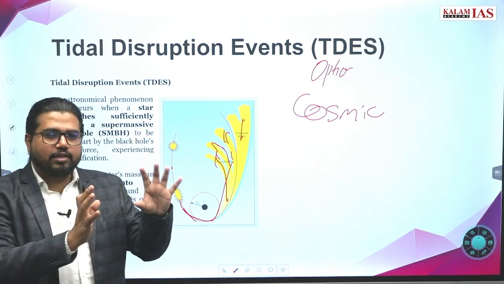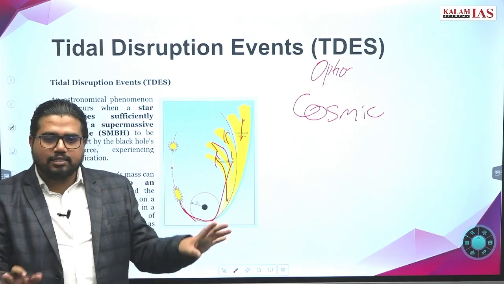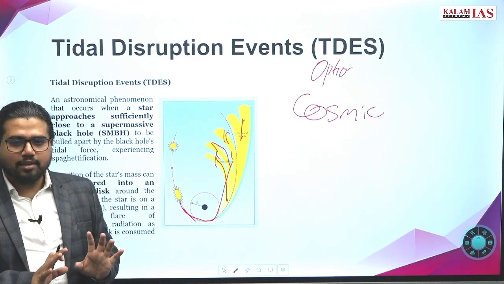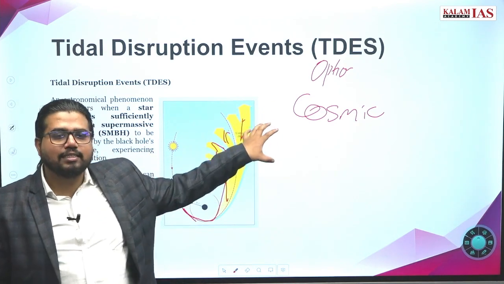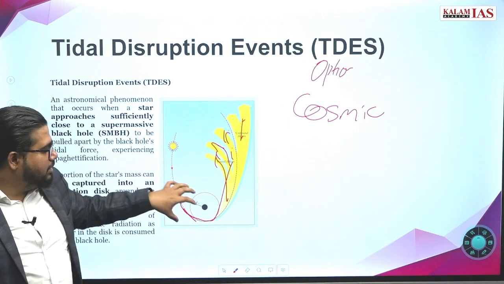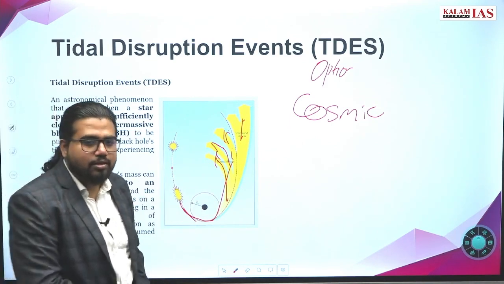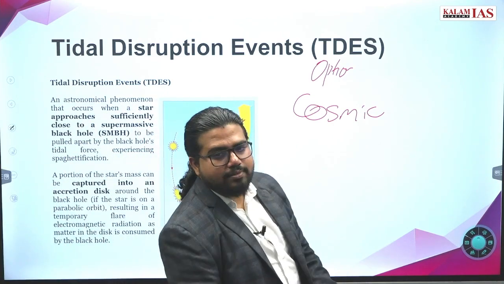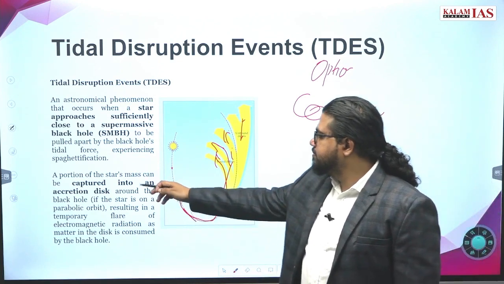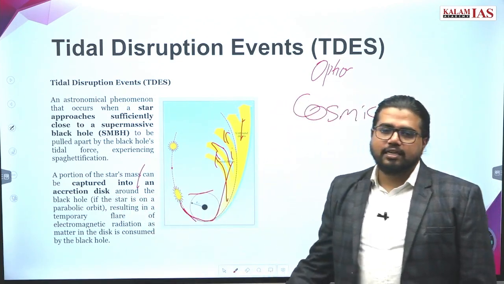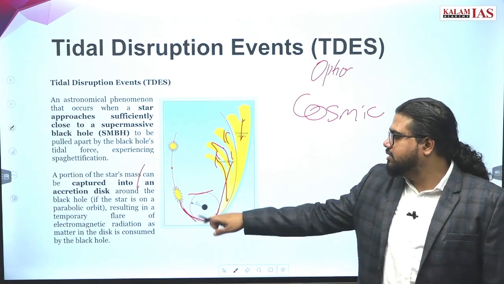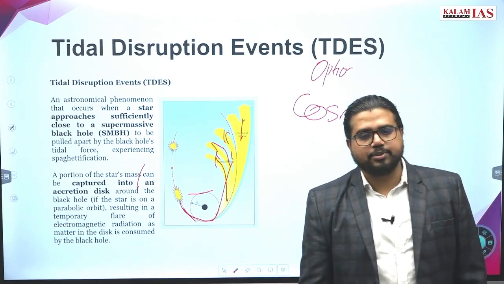Whatever the star, it is the same form as the Sun. The material will not change. But the star's properties will completely change, because the mass is completely less in these systems. The tearing of the star is happening due to the power of this black hole. These kinds of events are called tidal disruption events. If a star comes into the accretion disk of a black hole, this tidal disruption event happens.